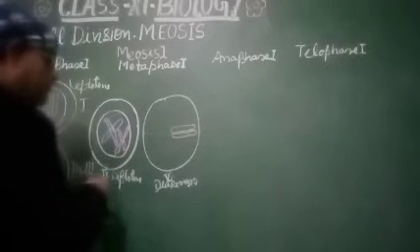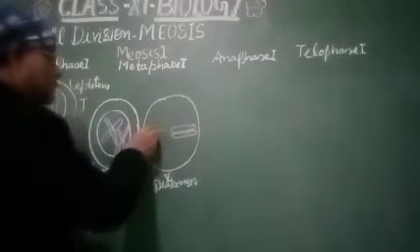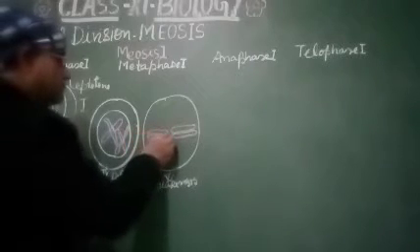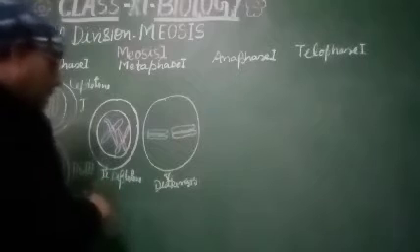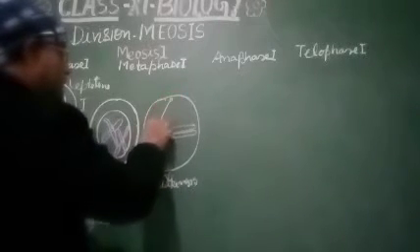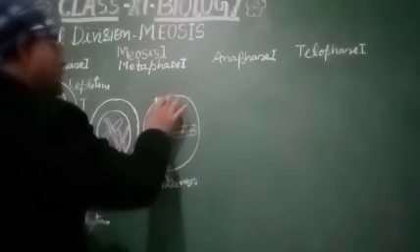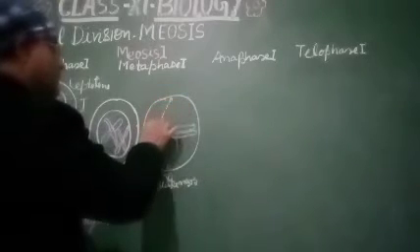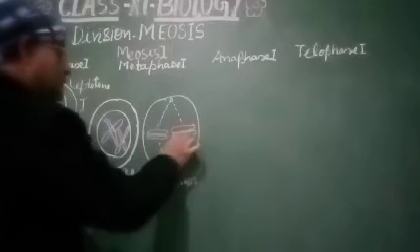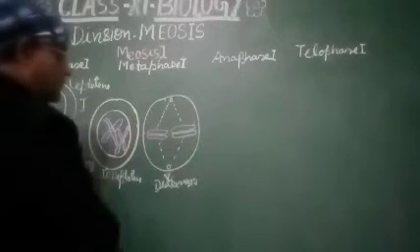The chromosomes will be arranged on the equator, and the formation of spindle fibers starts to attract these chromosomes.